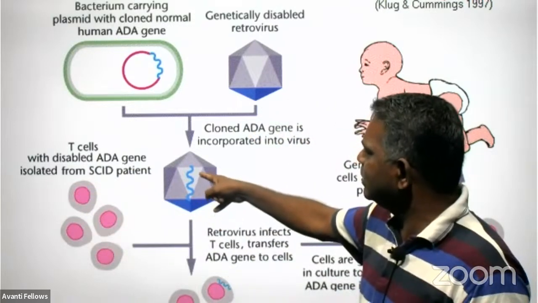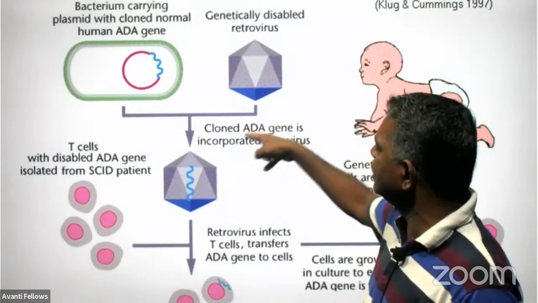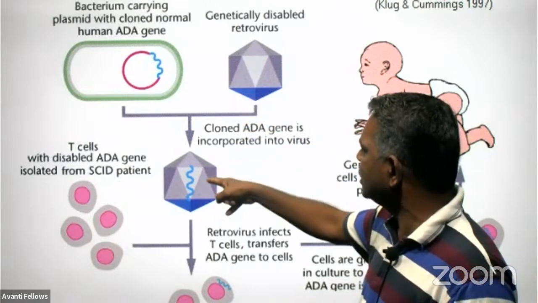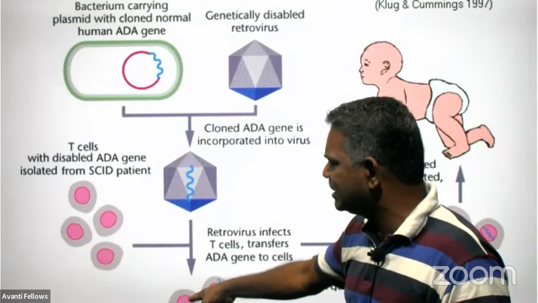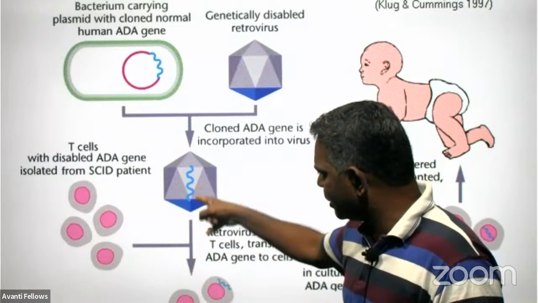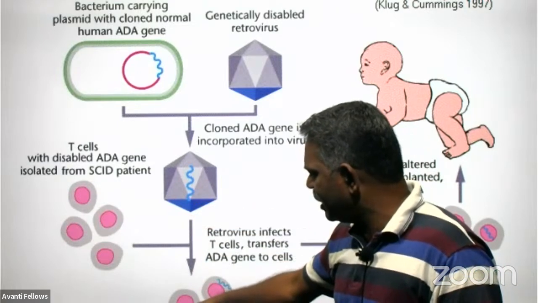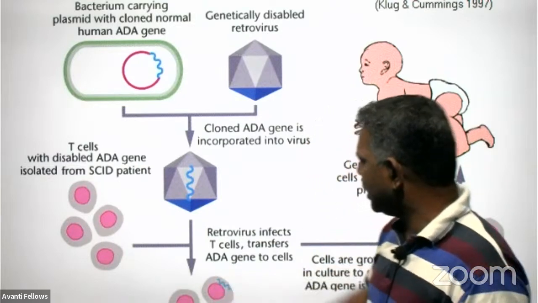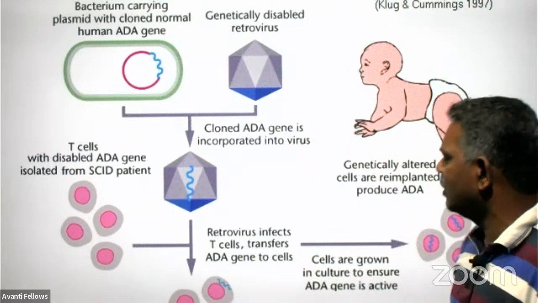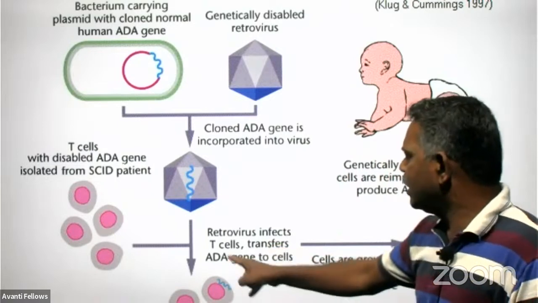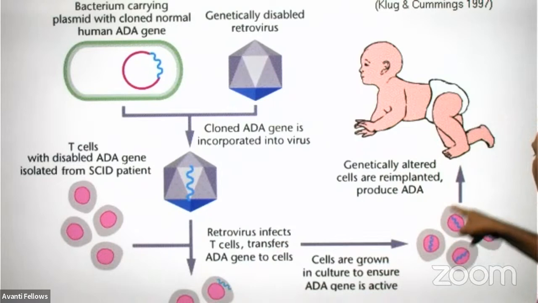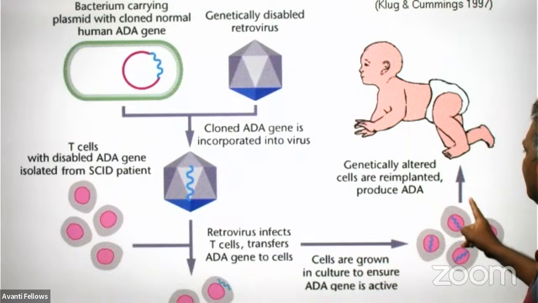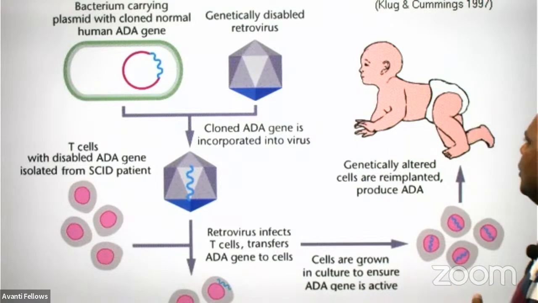So this ADA gene is incorporated into the genome of this virus, and it infects the T cell and introduces that foreign DNA into it, and it becomes part of the genome of the WBC, and multiplies. By keeping it in the culture medium, after multiplying and getting enough number, it can be taken into the body of the patient.